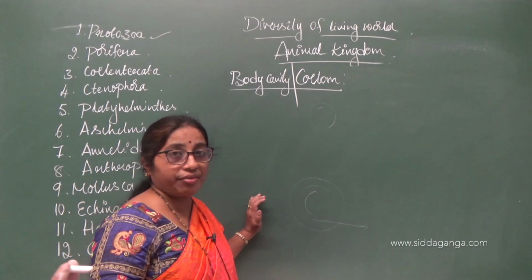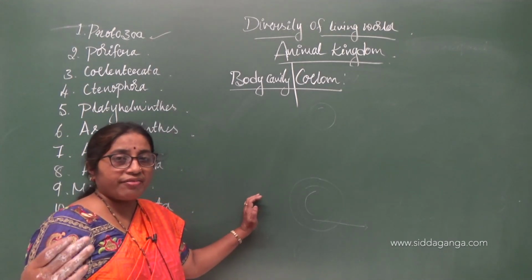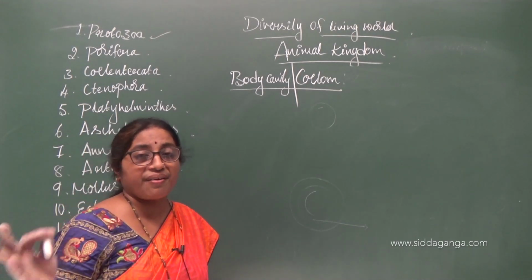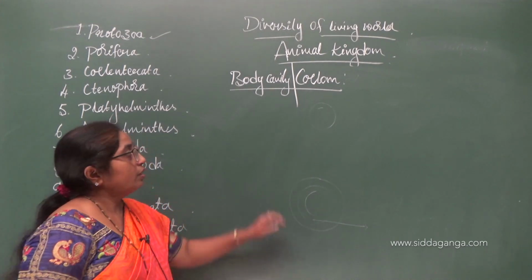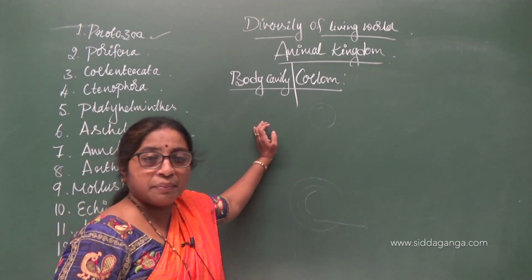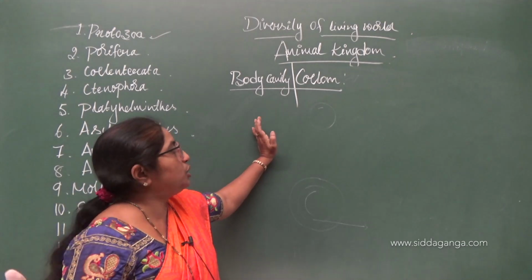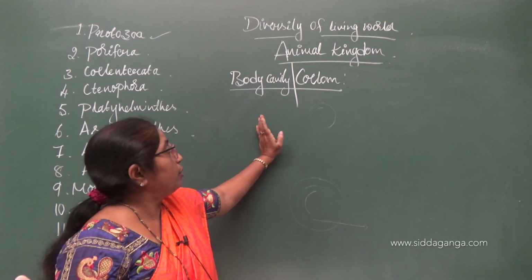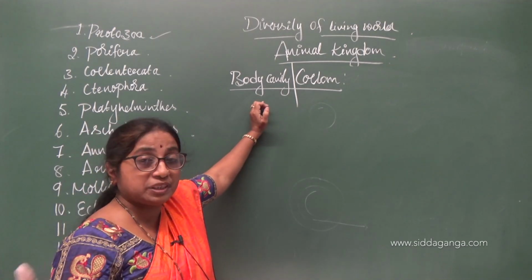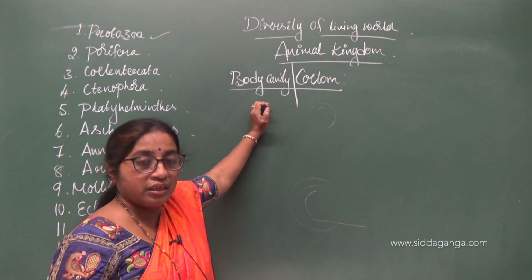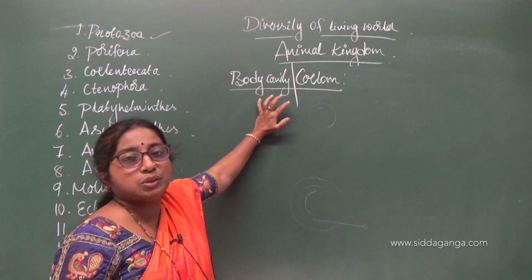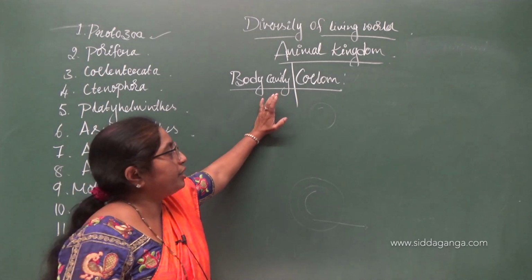Where is that body cavity? The body cavity is present between the alimentary canal and the body wall, and that cavity is called the coelom, right?